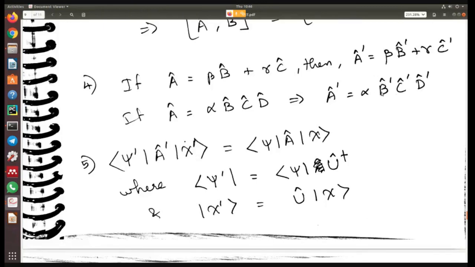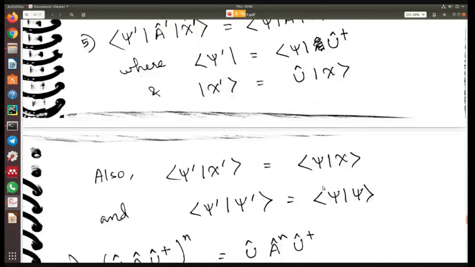All these three operators just become the transformed operators. And then you have psi dash into A dash into chi dash will give you psi into A into chi. Where psi dash is nothing but the operator U dagger acting on the bra side, and chi dash is nothing but the operator U acting on the ket chi.